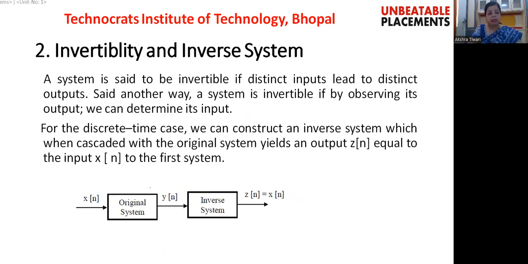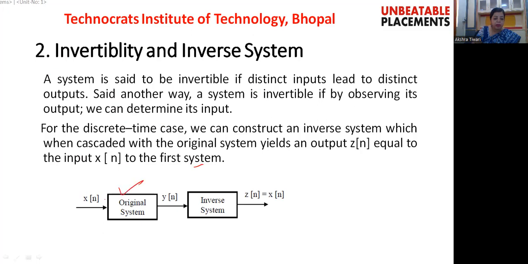Coming to the second property, that property is invertibility. Based on this property, we may classify our system as an invertible system or a non-invertible system. A system is said to be invertible if distinct inputs applied to the system lead to distinct outputs. We can say it another way: a system is invertible if by observing its output we can determine its input. Here one example of a discrete time system is given.